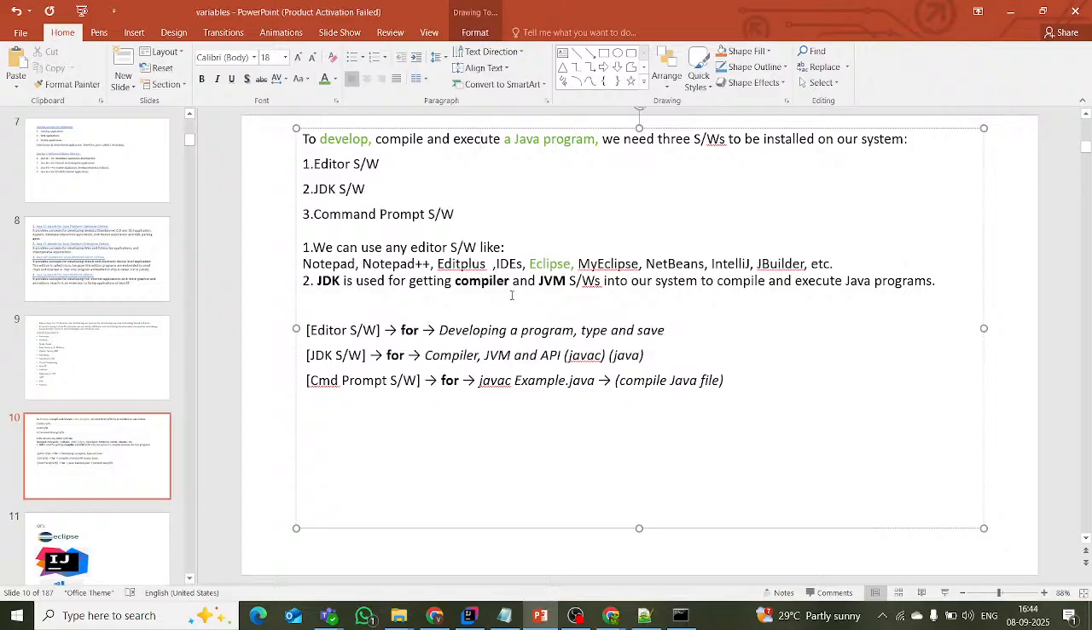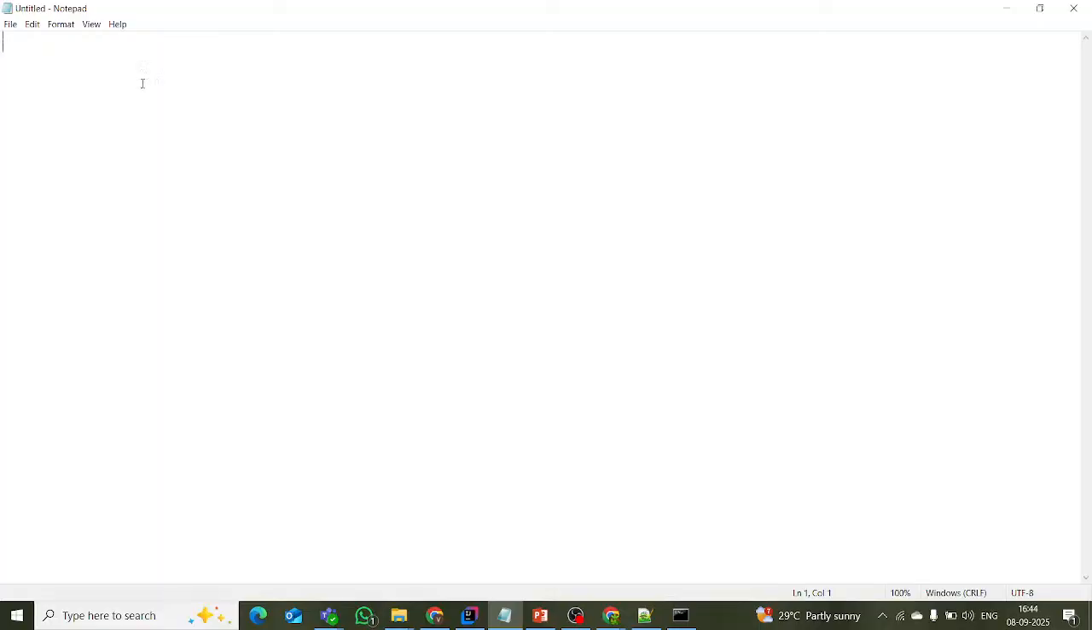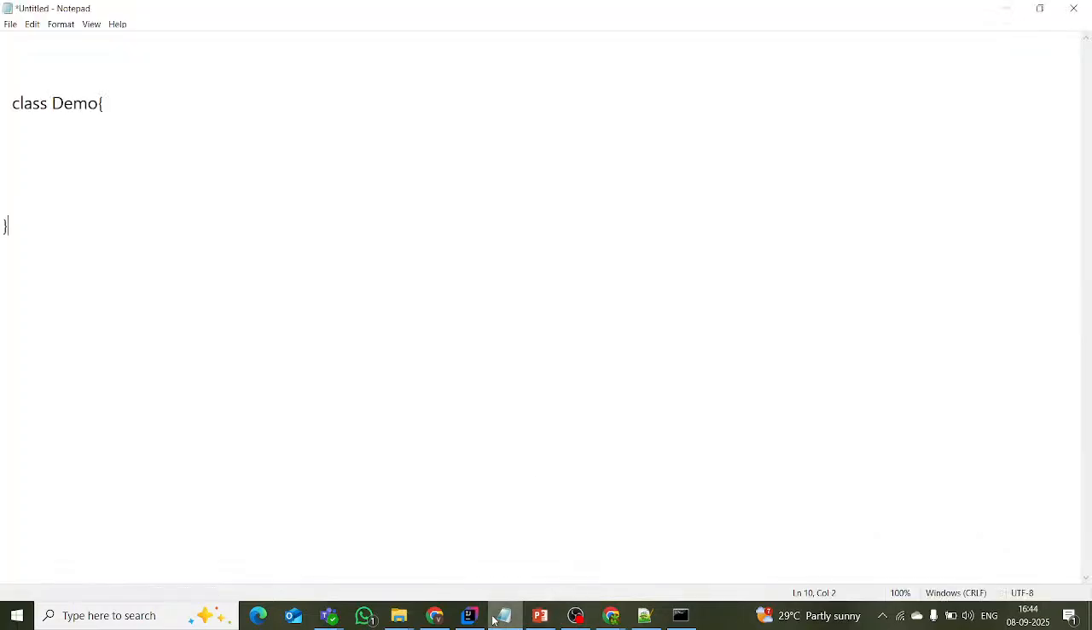Why do we need them? Notepad, because I have to write code. Suppose I want to write one piece of code: class Demo. For writing this code I have Notepad++. And JDK is used for compiling. Suppose you created a Java application.